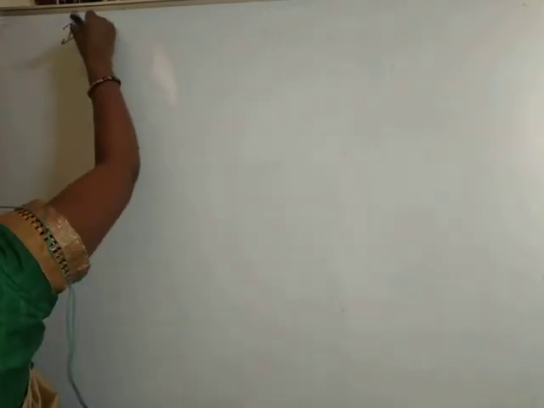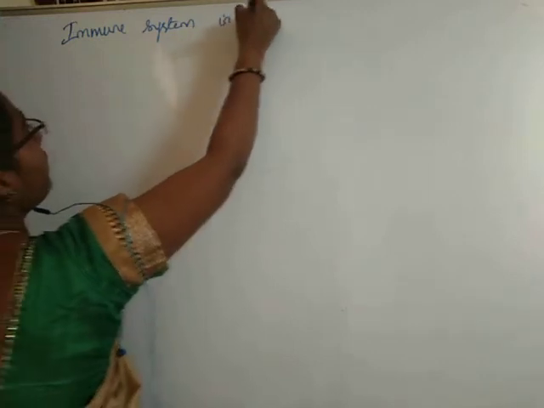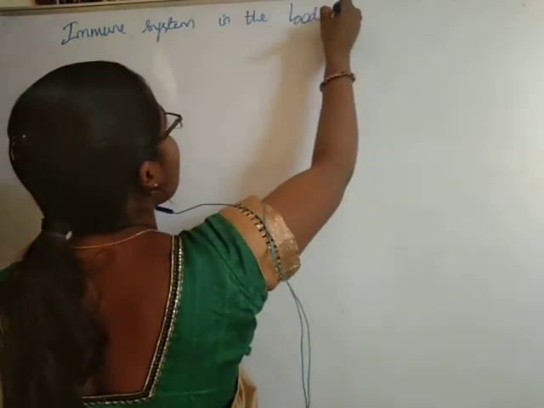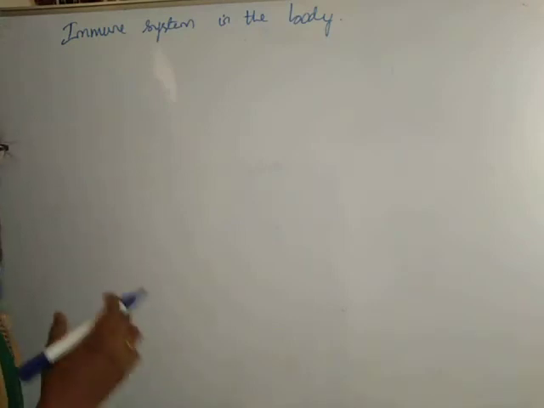The next concept that we are going to learn is the immune system in the body. Our immune system consists of different components.